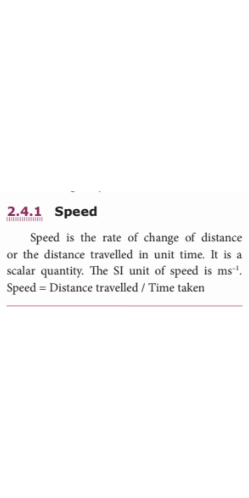So speed is the rate of change of distance or the distance travelled in unit time. It is a scalar quantity. The SI unit of speed is meter per second. Meter means distance, and second comes as the denominator, so we write m s power minus 1.